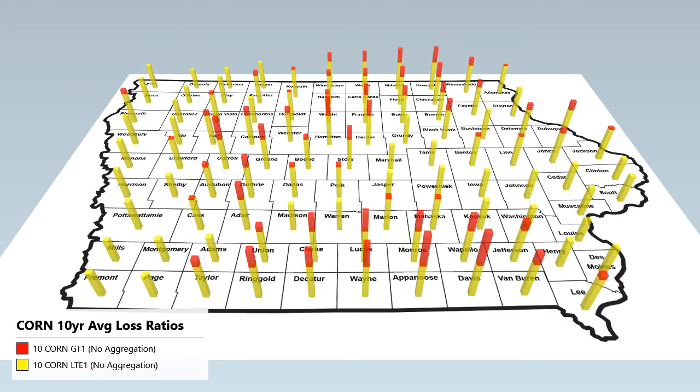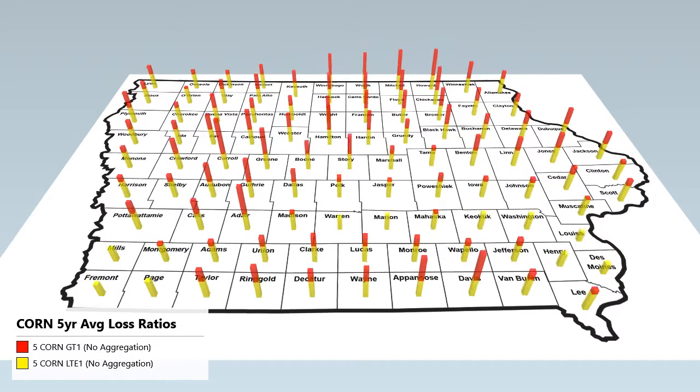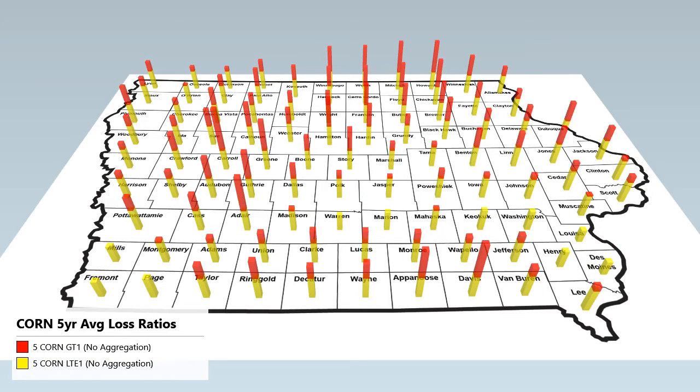The 10-year corn loss ratio for each Iowa county from 2006 to 2015 are shown here. About 3 in 5 Iowa counties have 10-year loss ratios that exceed 1. This scene shows 5-year average corn loss ratios for each Iowa county from 2011 to 15. Due to several weather events in the last several years, about 9 in 10 Iowa counties have 5-year loss ratios which exceed 1.